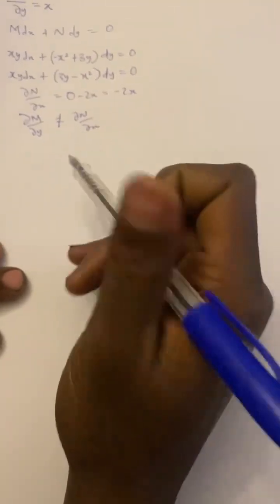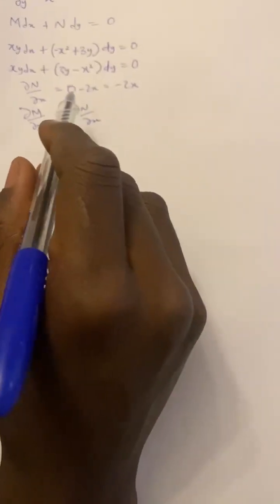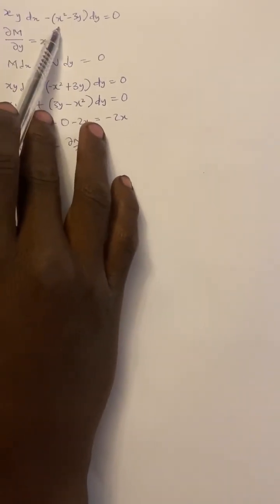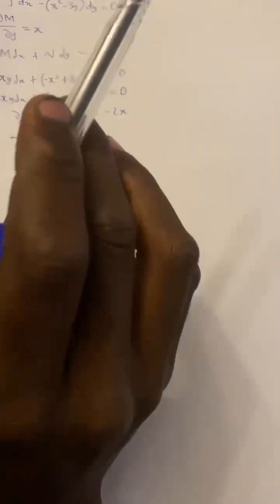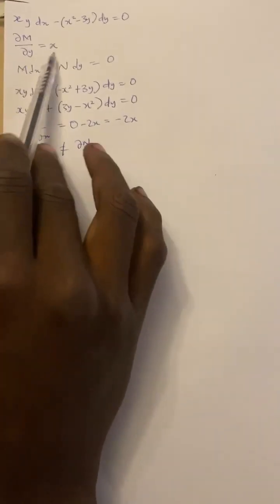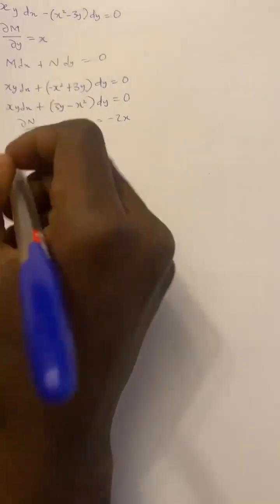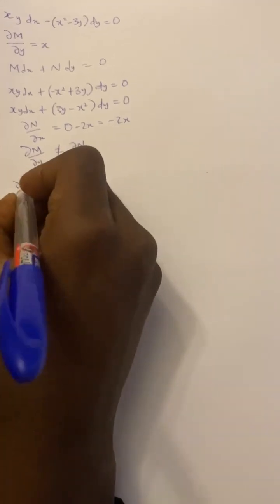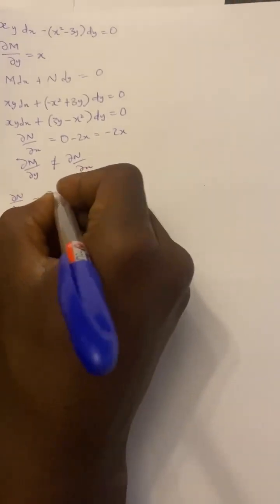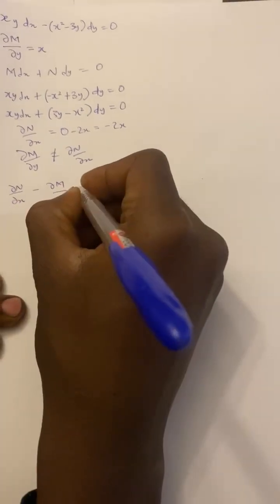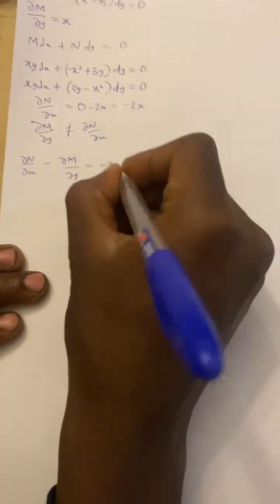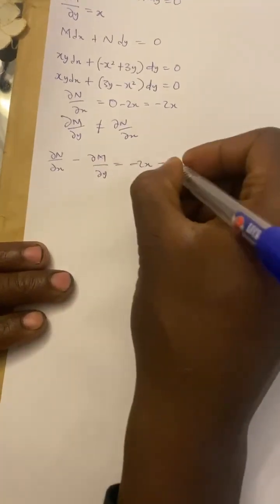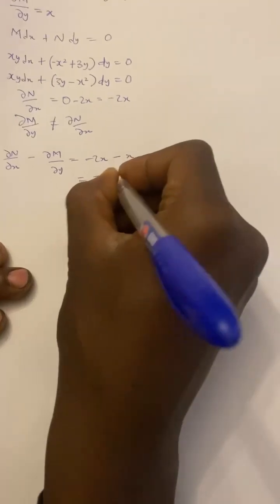So what we are going to do is perform a technique to change this to become an exact equation. Now we will subtract this x from this. So we will find our del N over del x minus del M over del y. Our del N over del x is minus 2x, minus del M over del y, which is x. So we have minus 3x.